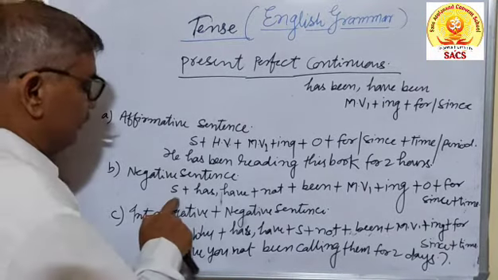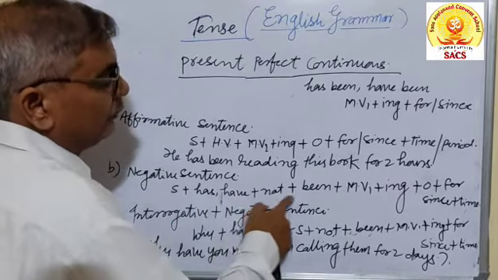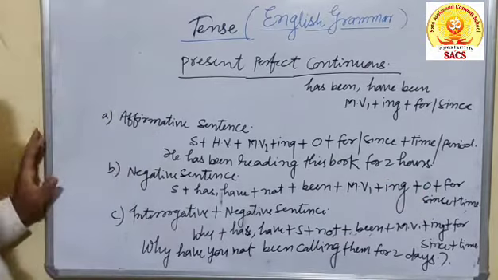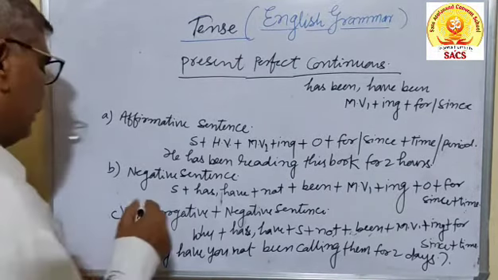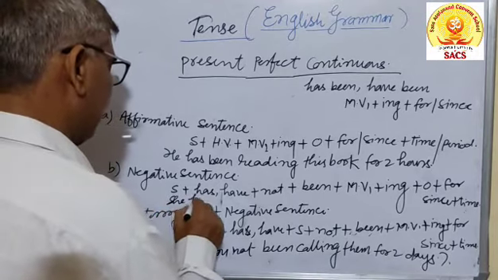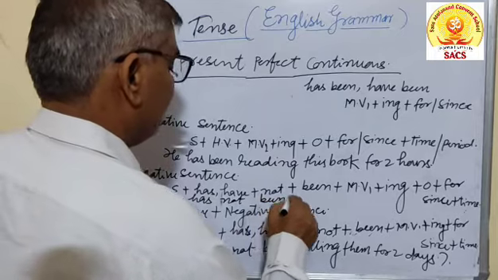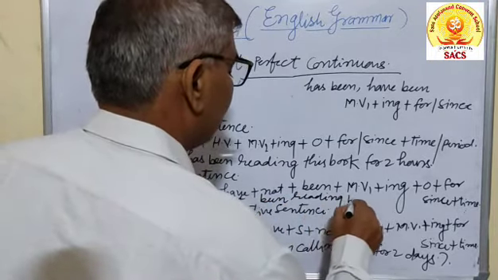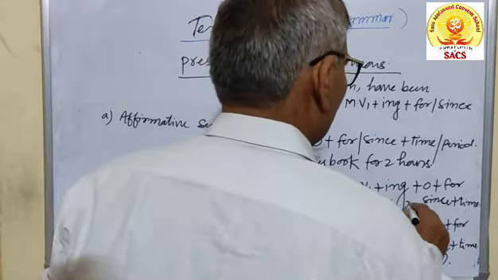In negative sentence, see: subject plus has, have, not, been, main verb plus ing plus object plus for, since, or the duration of the time. For example, you write here, she has not been reading a book for 2 days.